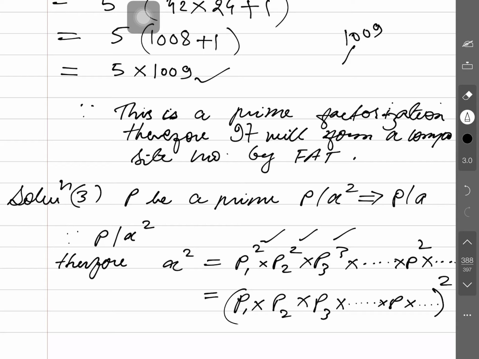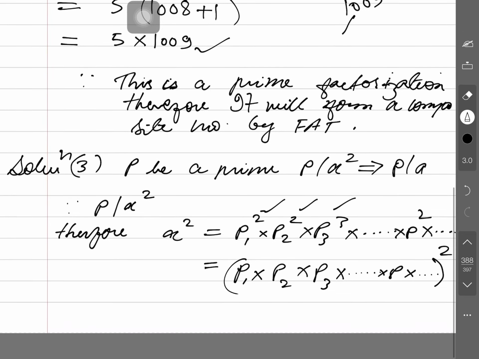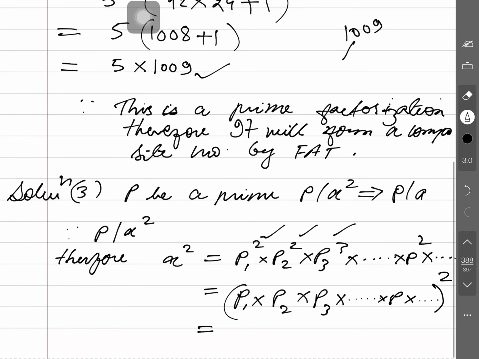When two or more quantities carrying the same power can be written in a parenthesis, it is a combined operation, and we can apply it here. Here is also a square. The left side quantity is a squared quantity, and the right side quantity is also a square. This whole quantity is now a single quantity, so the square root can be taken on either side.